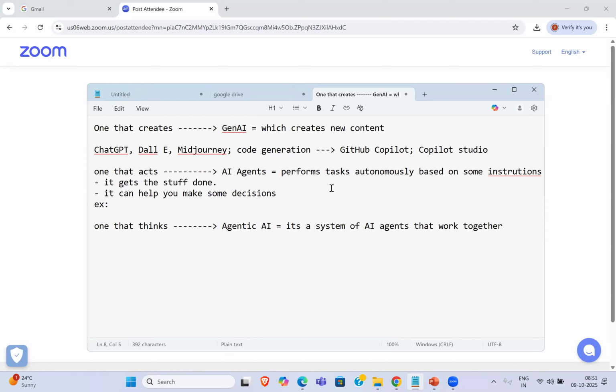If you take these different forms of AI as a team, generative AI acts as a creative assistant, the AI agent is the task performer that helps you in task achievement, and agentic AI is the project executor or project manager.